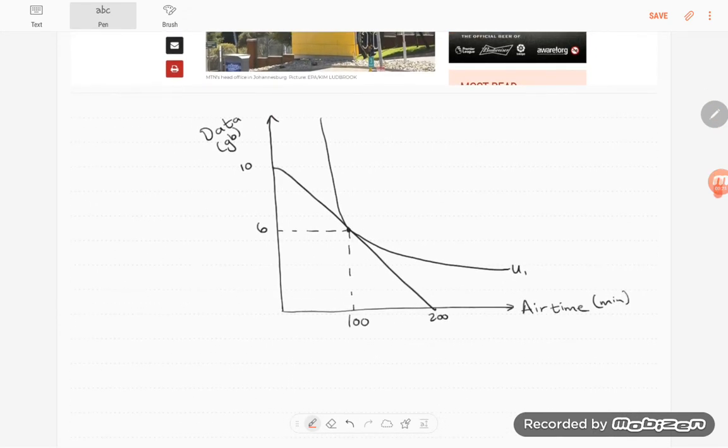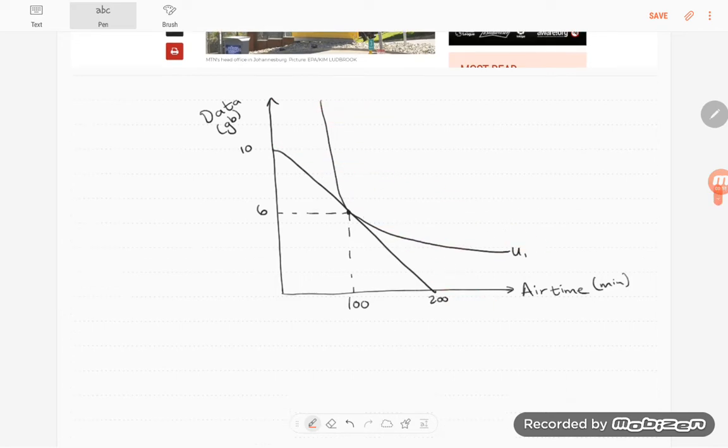So let's assume you have data on your y-axis and airtime on your x-axis, and these are the two choices of goods and services. You have a utility curve, U1, that shows you the different combinations of the same level of satisfaction, remember, and you have your budget line. So you can either buy 200 minutes of airtime or 10 gigabytes of data.